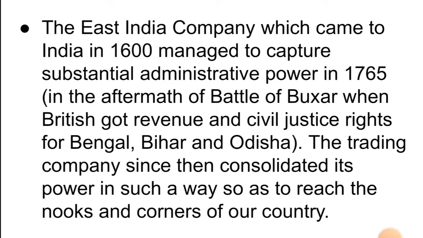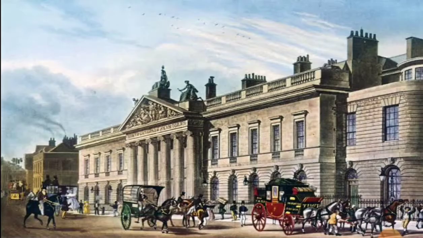Earlier it was only a trading company, that is, it came to trade in India. But after the Battle of Buxar, the company consolidated its power in such a way as to reach the nooks and corners of our country, and it started its territorial expansion. That is, for the first time some territories came under the British East India Company's rule after the Battle of Buxar in 1765. So now let's move forward.